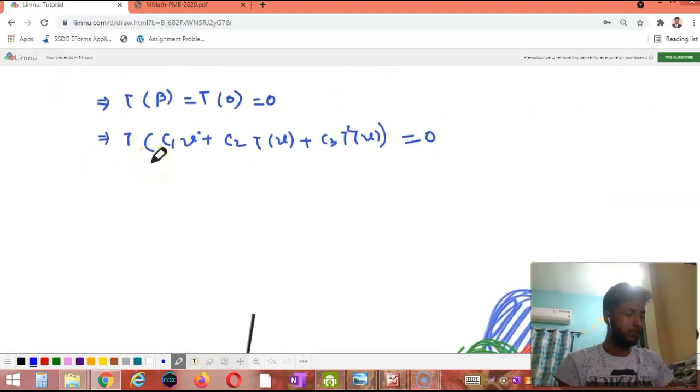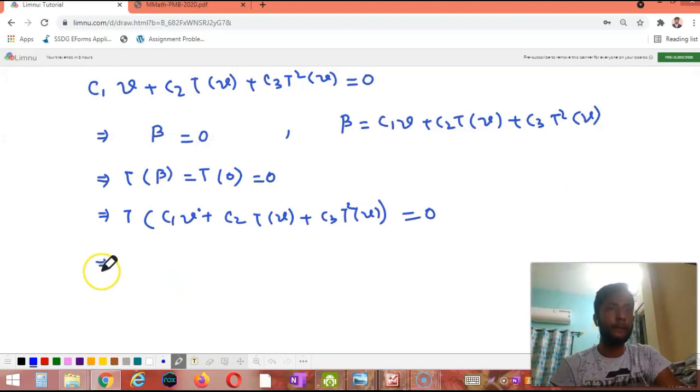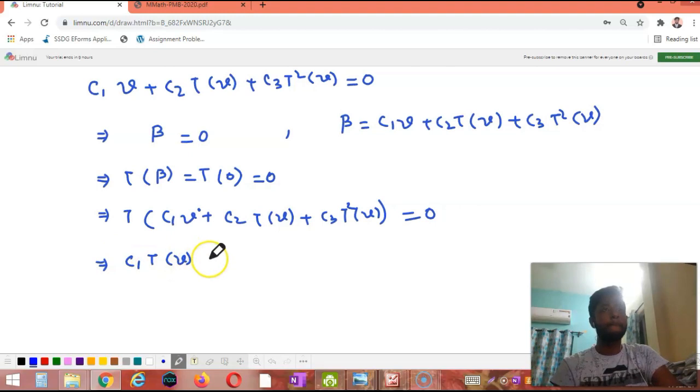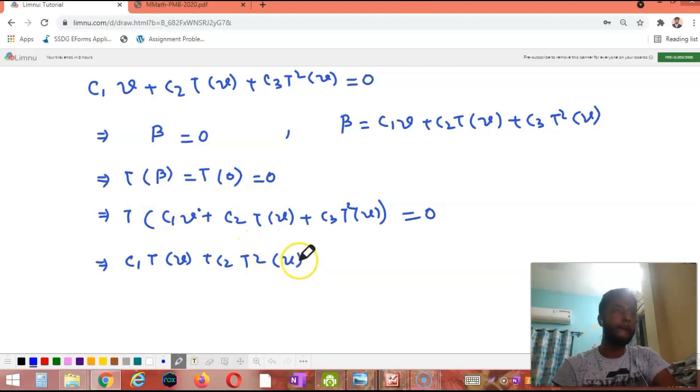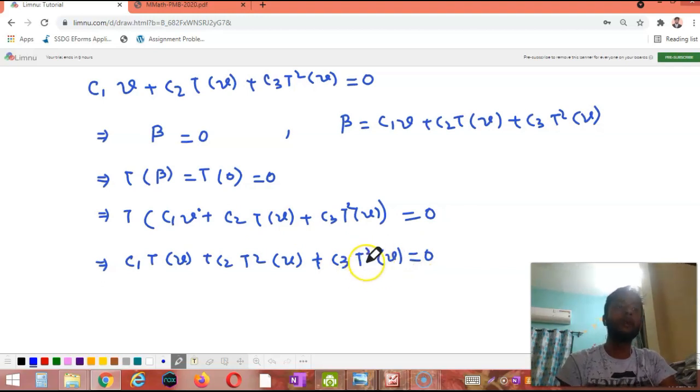So we can say that C1 TV plus C2 T square V plus C3 T cube V equals 0. Now we already know that T cube equals 0, so for any V, T cube V equals 0.